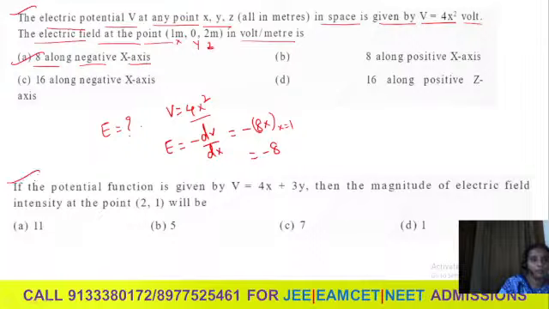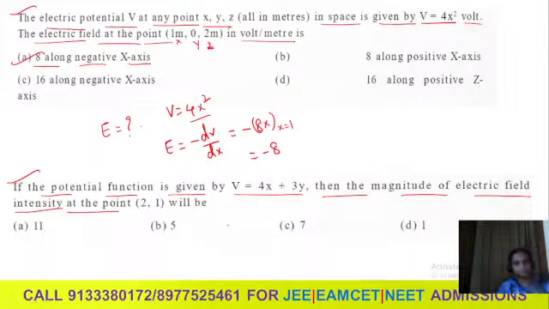Next, if the potential function is given by V equal to 4x plus 3y, then the magnitude of the electric field intensity at the point 2 comma 1 will be. They're asking the magnitude of the electric field intensity. Here, potential is varying along x and y, meaning when x and y values change, potential definitely changes. So first of all you need to take the electric field vector, which is Ex into i cap plus Ey into j cap only, because potential is only along x and y.